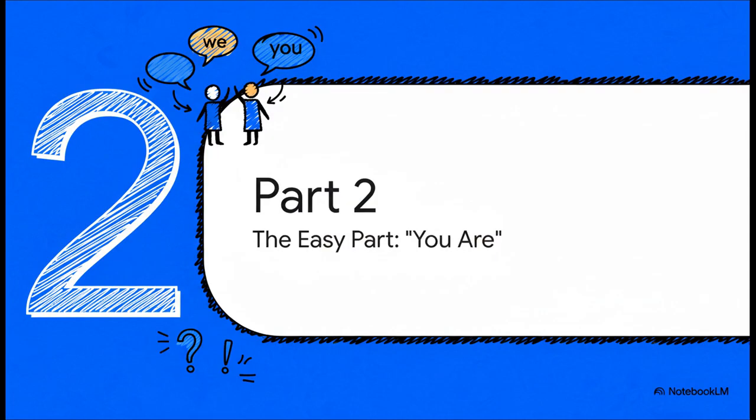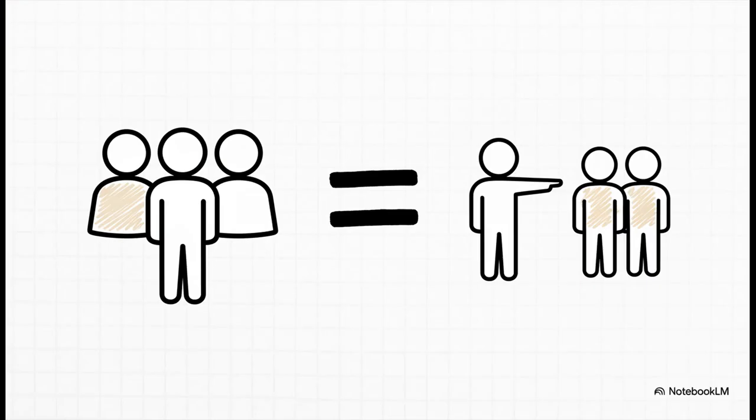Now for part 2, which is all about talking to a group of people using the word you. And trust me on this, you are going to love this part. And here it is, the big reveal. All that practice you just did learning the pattern for we, well, you get to use it all over again because the rule for the plural you is identical. No new rules to learn. You already know how to do this.